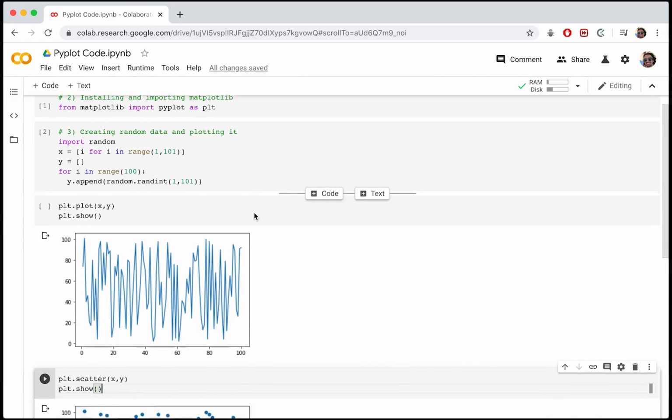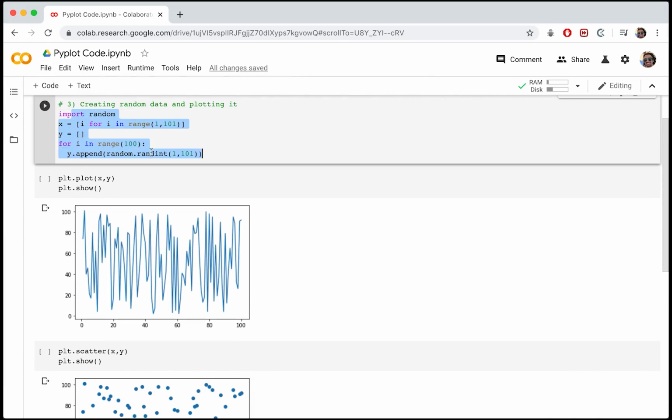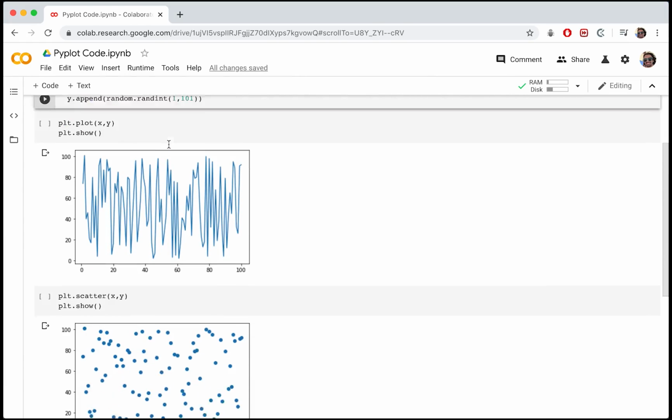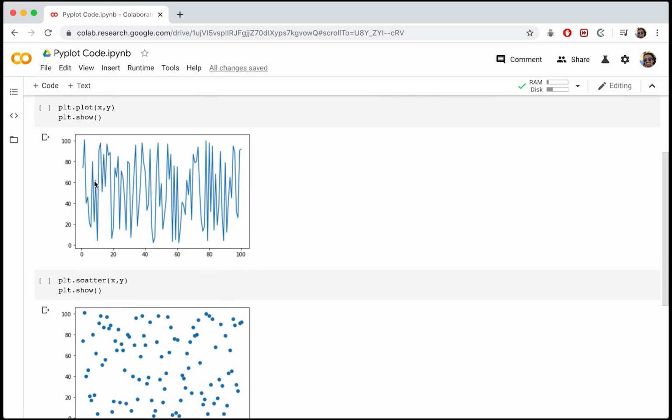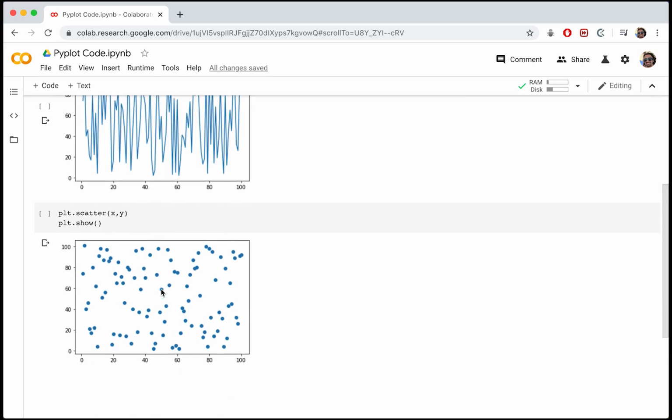Alright, this is where we left off last time, number 3. That was just creating some random data and plotting it. So we just created basically 100 random data points. This is what the first iteration of them looked like in a regular line plot and then in a scatter plot.